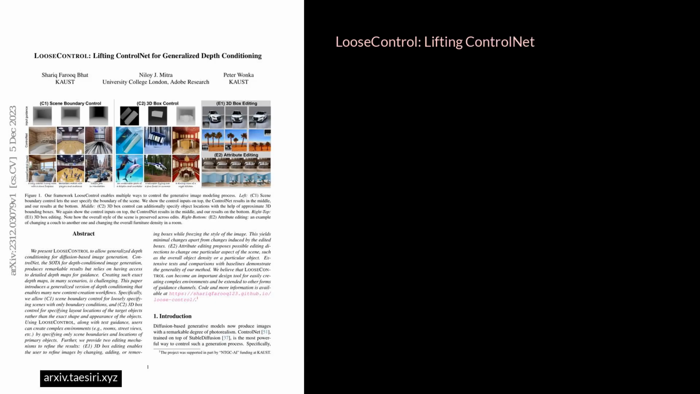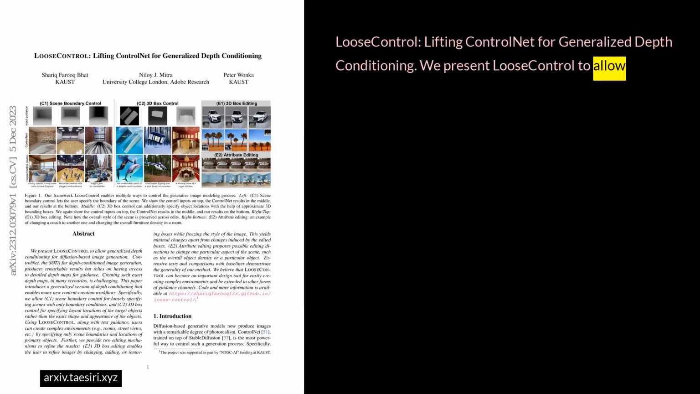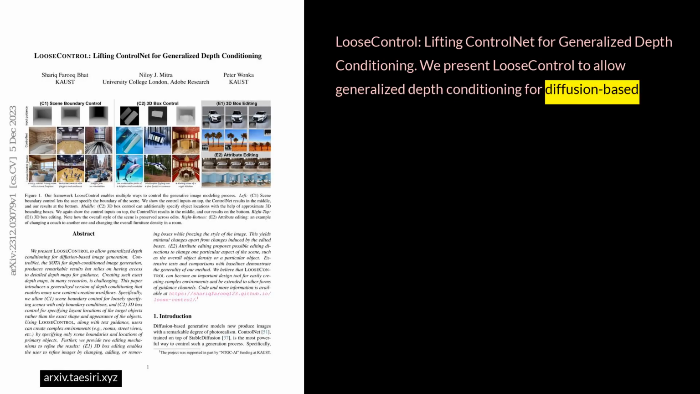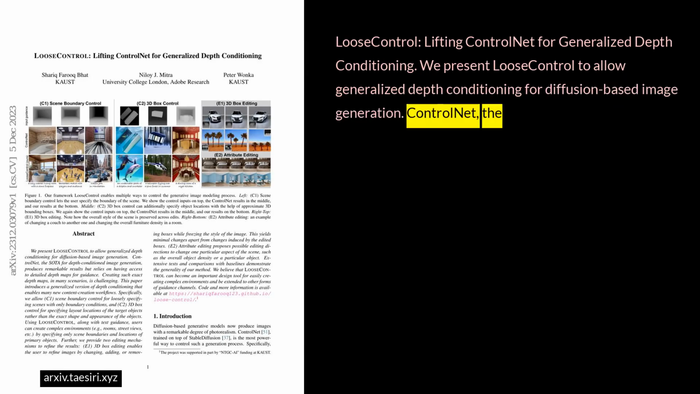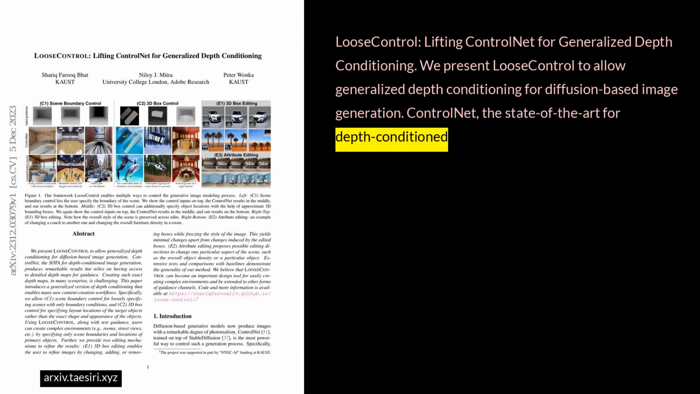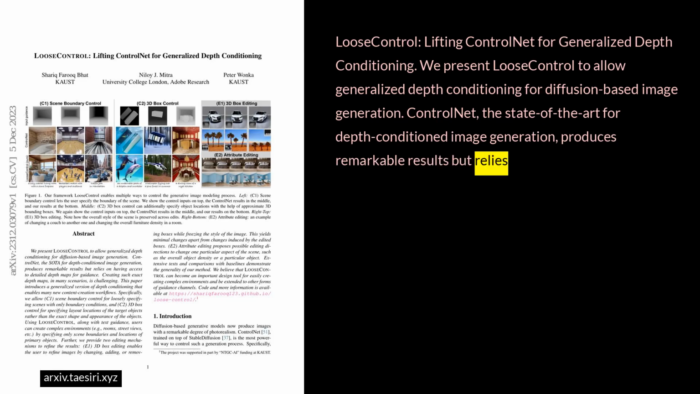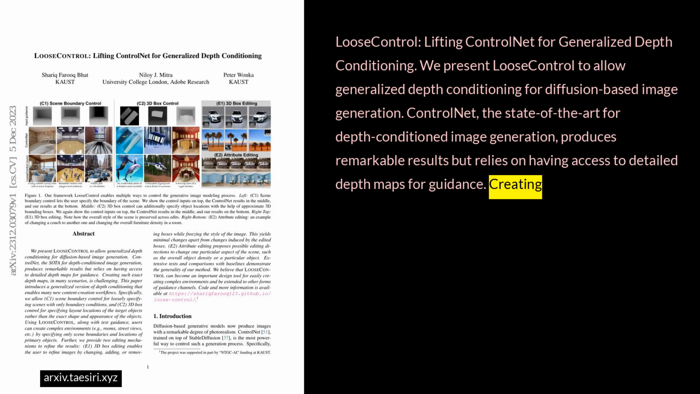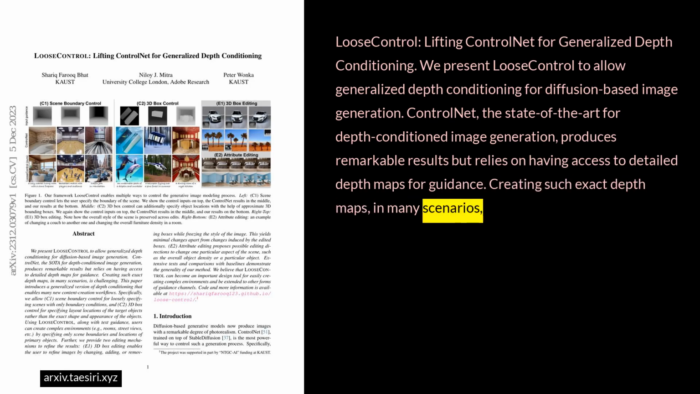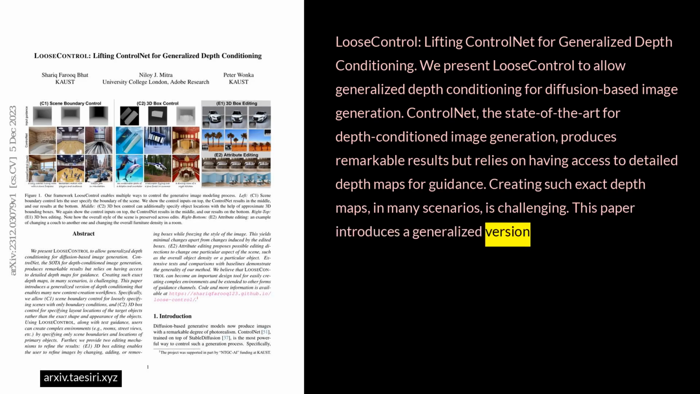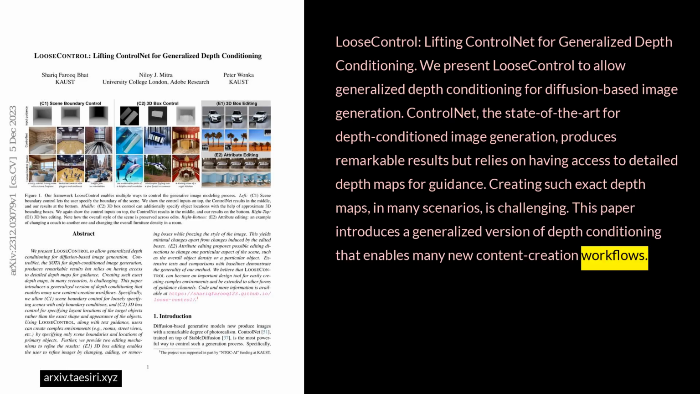LooseControl: lifting ControlNet for generalized depth conditioning. We present LooseControl to allow generalized depth conditioning for diffusion-based image generation. ControlNet, the state-of-the-art for depth-conditioned image generation, produces remarkable results, but relies on having access to detailed depth maps for guidance. Creating such exact depth maps in many scenarios is challenging. This paper introduces a generalized version of depth conditioning that enables many new content creation workflows.